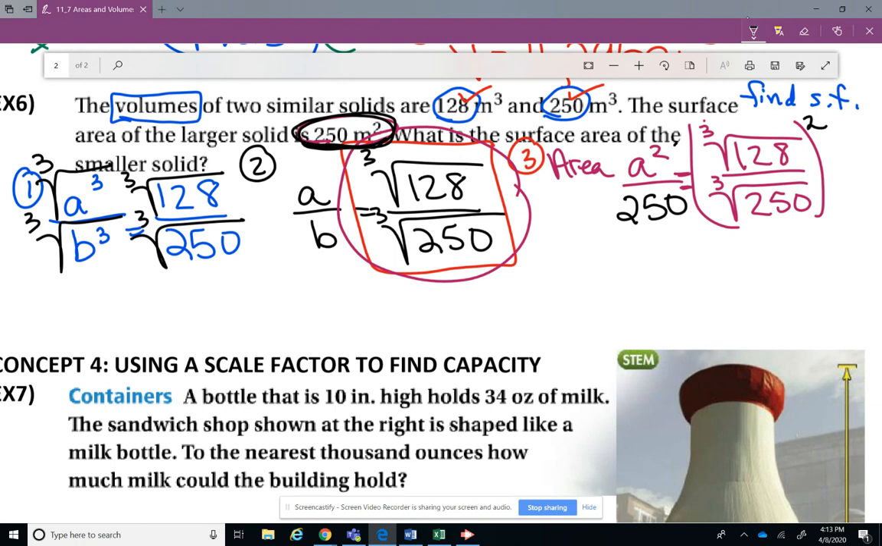So that was the area of the larger solid, and so this was the larger number, so I put the area of the larger one on the bottom. So now this is making kind of sense. Look, it's just a proportion. We've been doing those for a while.